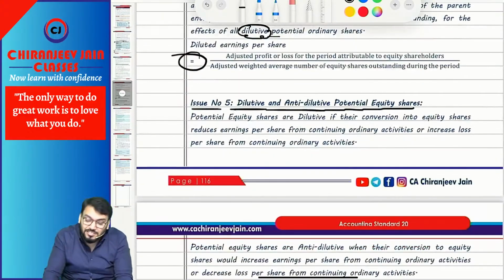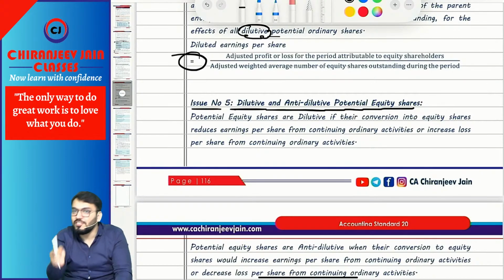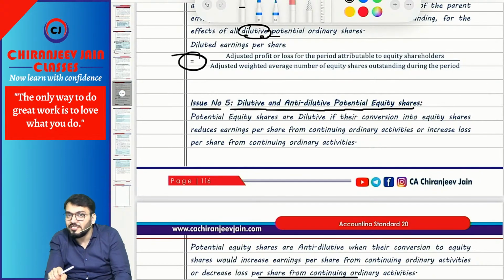Now, when will it be known as a dilutive potential equity share? Whenever, due to conversion of potential equity shares into equity shares, earning per share from continuing ordinary activities decreases, then it is known as a dilutive potential equity share. The benchmark profit is profit or loss from continuing ordinary activities.